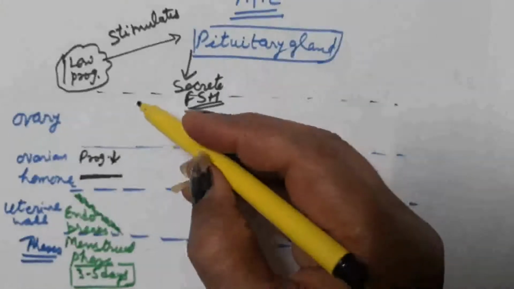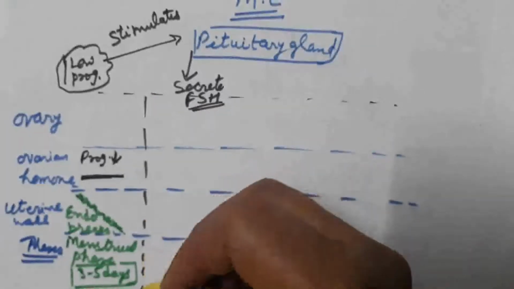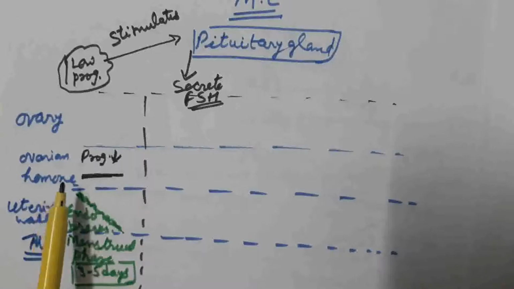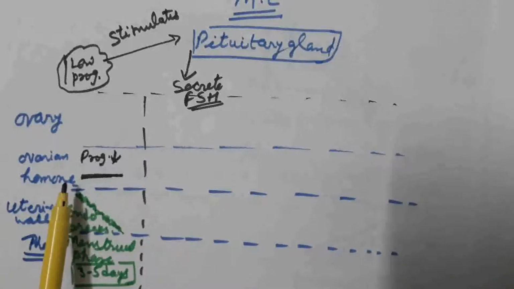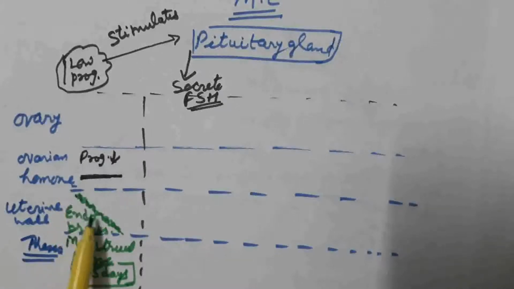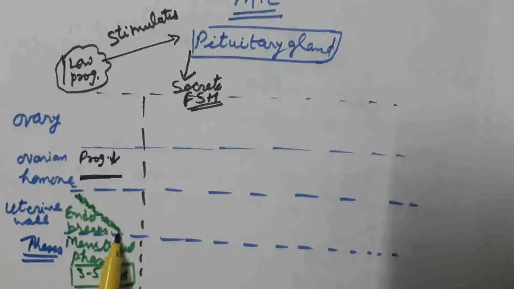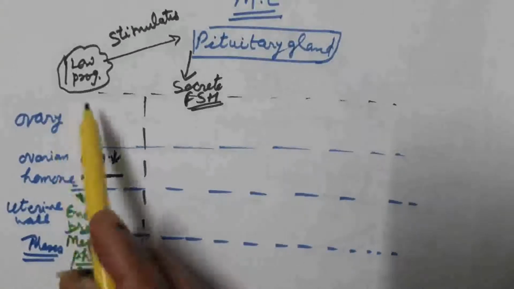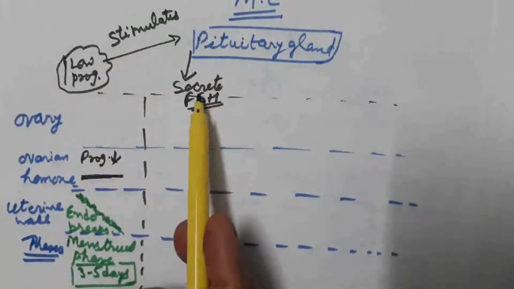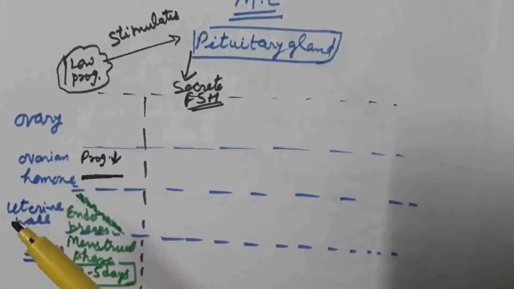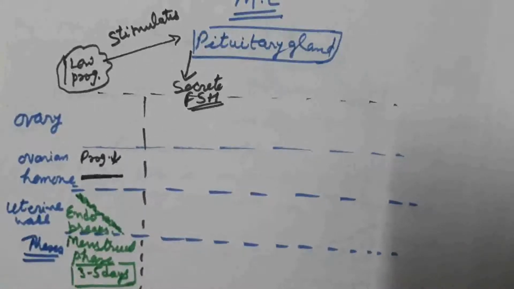So this is the first phase, that is menstrual phase. एक बार फिर से repeat करते हैं. There is low level of progesterone which is secreted from the corpus luteum. There is the breakdown of inner lining of uterus, that is endometrium breaks down and bleeding takes place. This phase is known as the menstrual phase. This low level of progesterone stimulates pituitary gland to secrete follicle stimulating hormone from their anterior lobe.